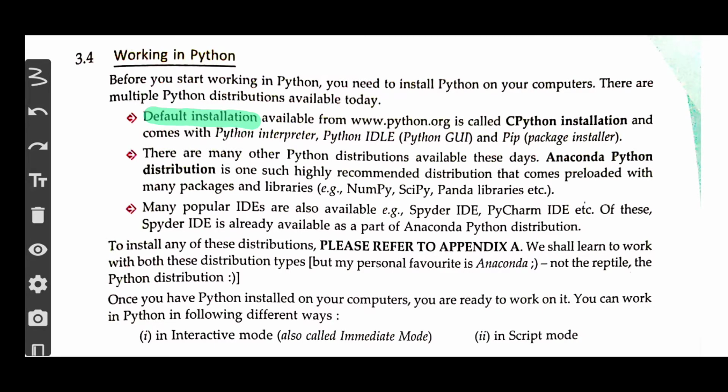There are many other ways of downloading Python as well. So what are those? Let us see. There are many other Python distributions available these days, different ones that are available to us. The most common and most widely used is the Anaconda Python distribution.